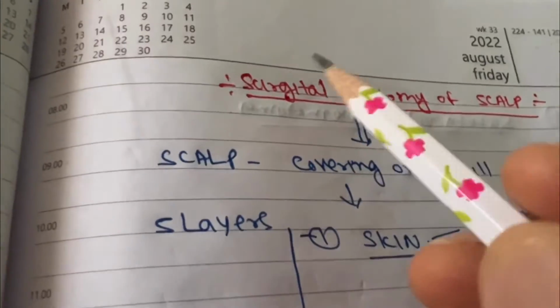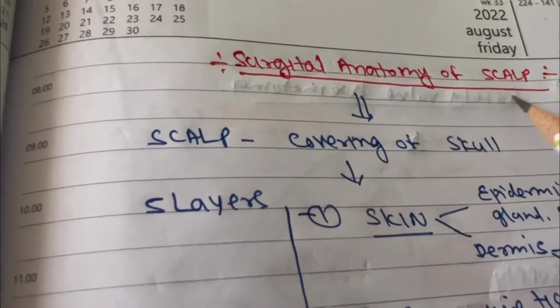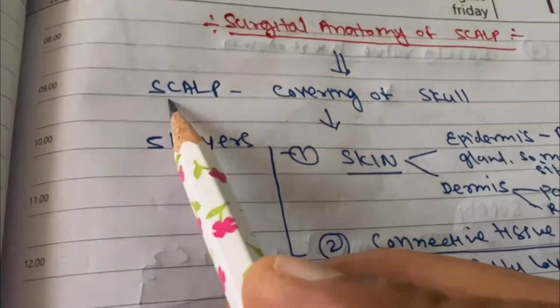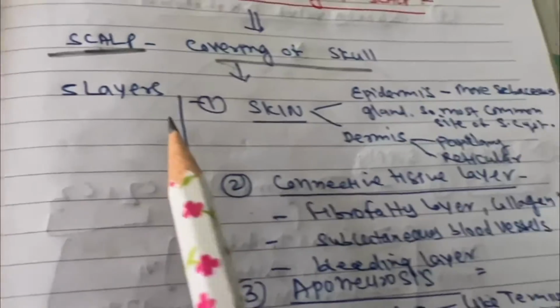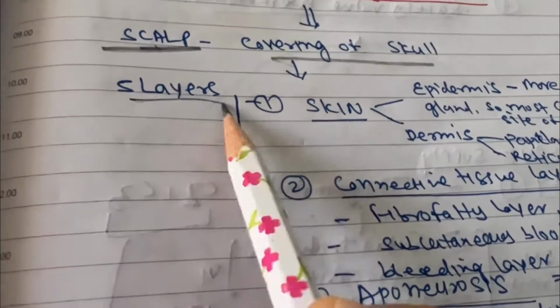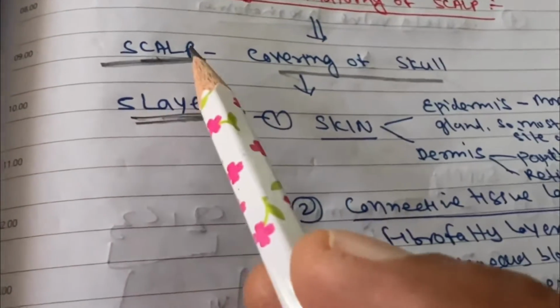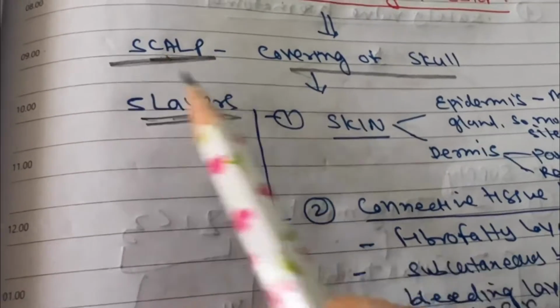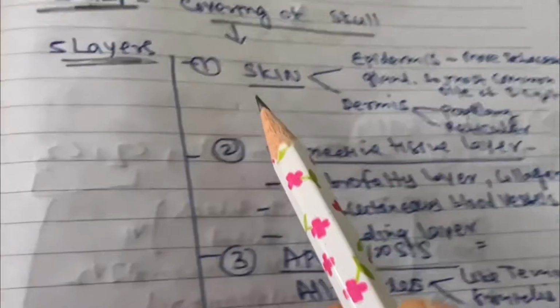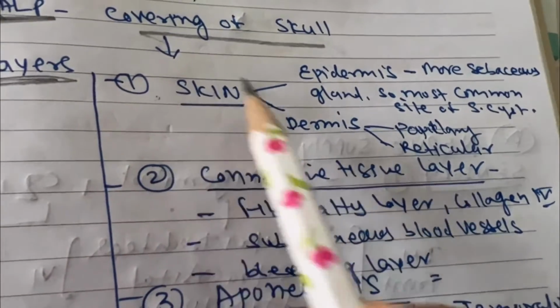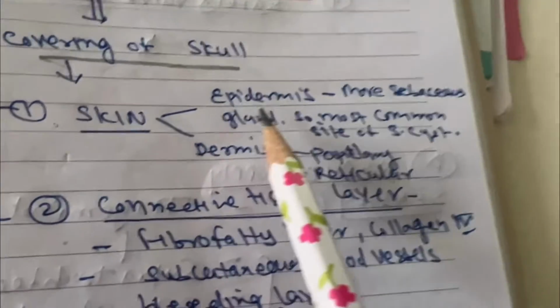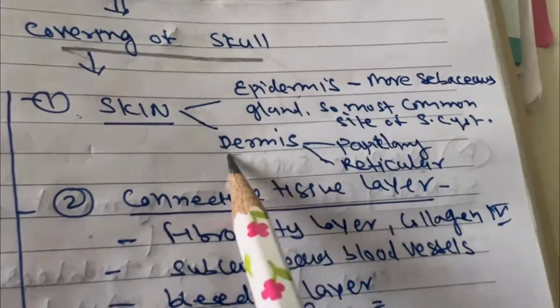Hi guys, today's lecture is about the surgical anatomy of the scalp. What is the scalp? The covering of the skull is called the scalp. The scalp has 5 layers. There is a mnemonic also, but you don't have to remember the mnemonic. It's very fundamental. Now, the skin of the scalp has epidermis and dermis.